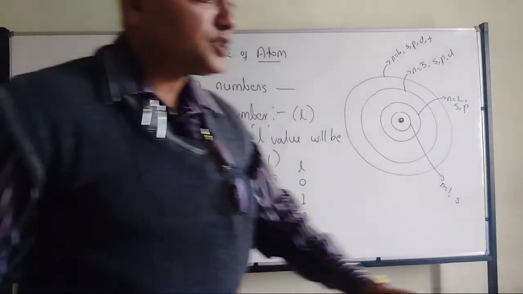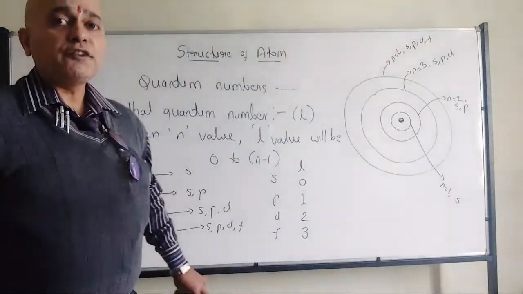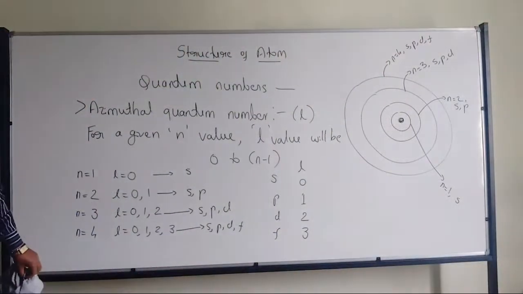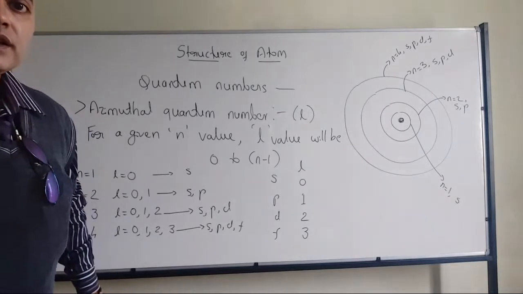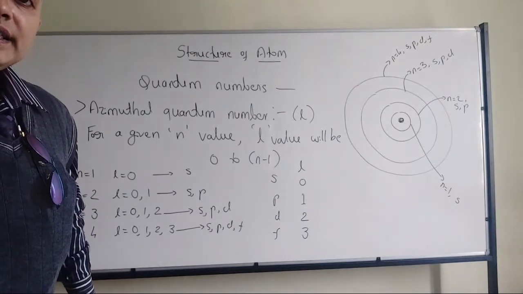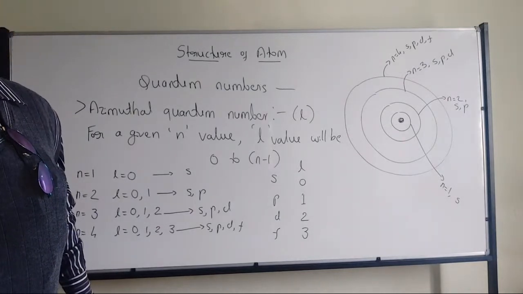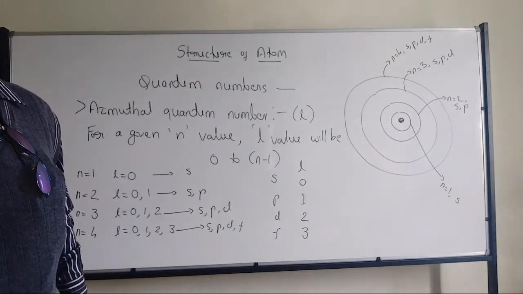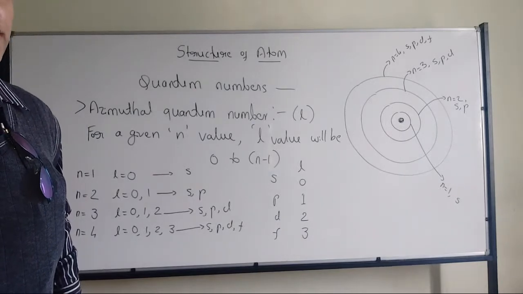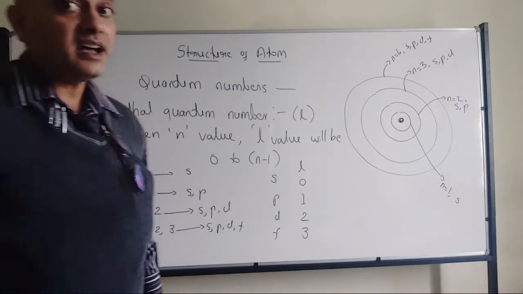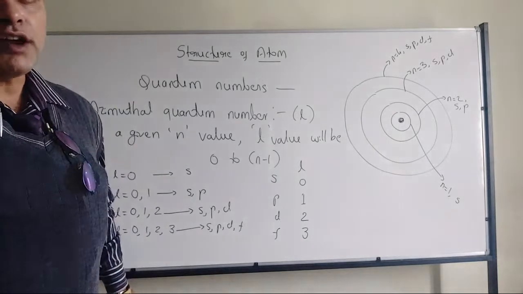Some of the questions will be based on this, even for board and for competitive exams. Many times they have asked. Any doubts in this? All of you have understood? Even a single question they can ask, not with regard to all the quantum numbers.